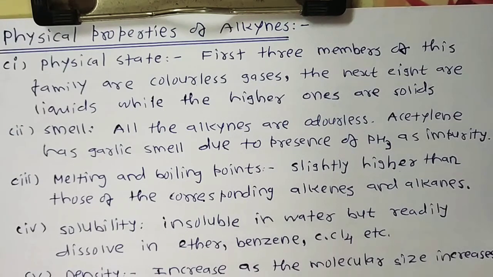Then odor, meaning smell, whether a compound is odorless or has a specific or characteristic odor. Then melting point and boiling point, mostly boiling point. Next, solubility: whether the compound is water soluble or not miscible in water, and in which solvent the compound is soluble. And then density. These are the main features that we have to discuss in the physical properties of alkyne. So now we first concentrate on the physical state.